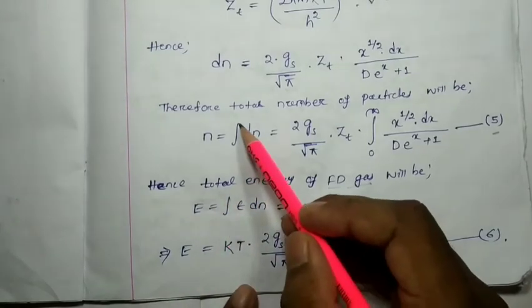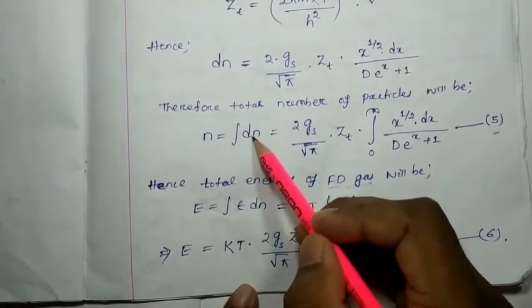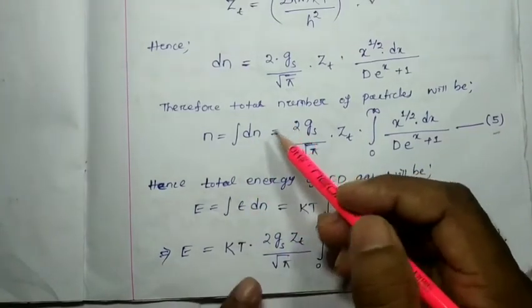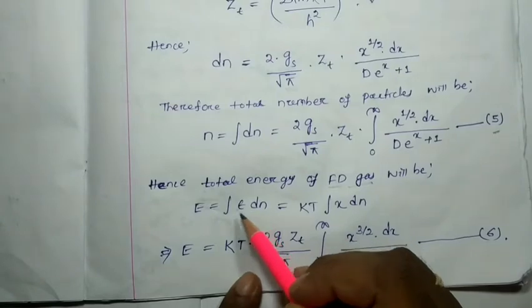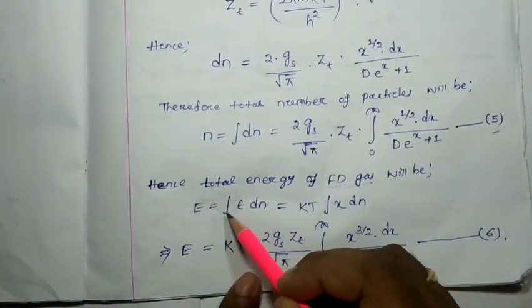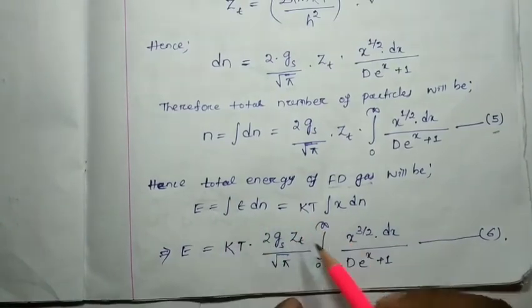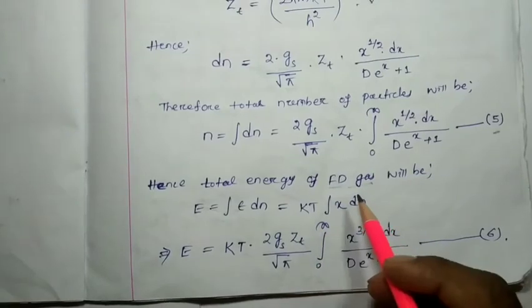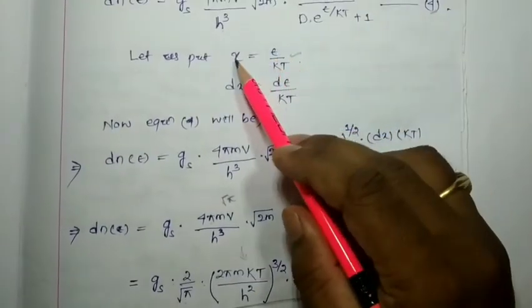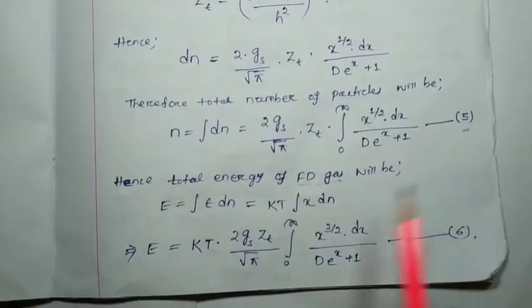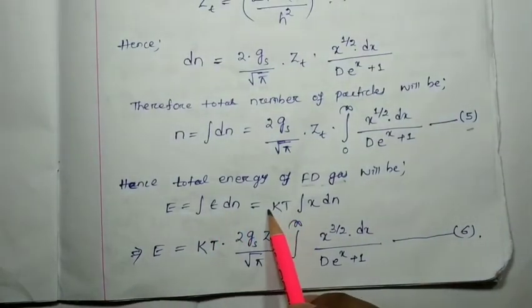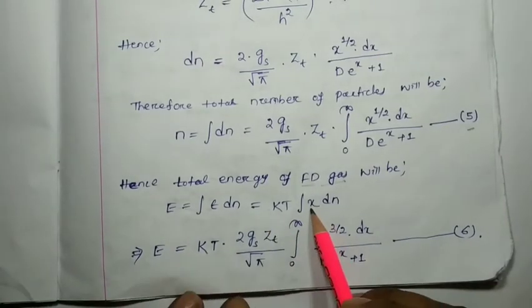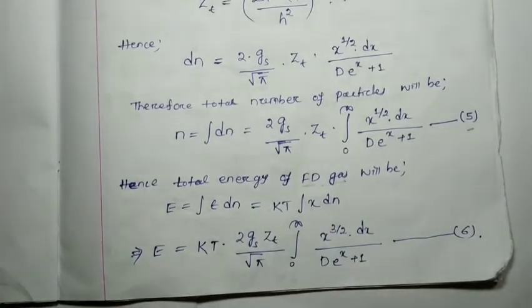See here, integration of dn represents the total particles, and if epsilon is the energy of each particle, then total energy will be equal to integration of epsilon into dn, and epsilon is nothing but x kT. You just substitute x kT instead of epsilon. kT is constant, taken outside of the integration. We can write x into dn integration.